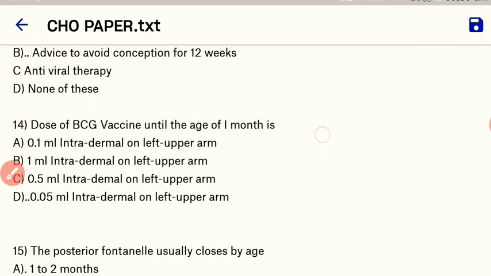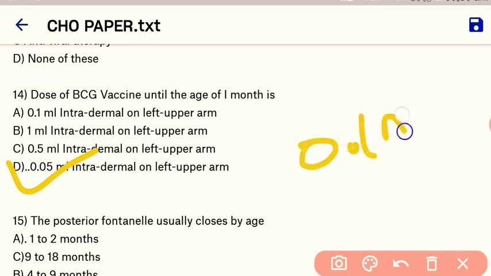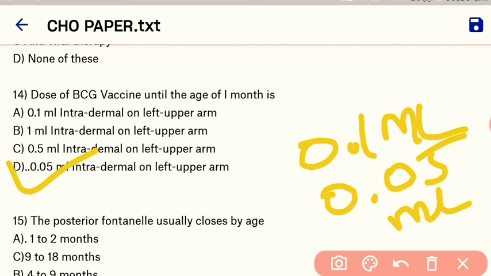Okay. Next question. Dose of BCG vaccine until the age of 1 month is, so dose of BCG vaccine until 1 month is 0.05 ml intradermal on the left upper arm. Okay, and after 1 month the dose of BCG vaccine is 0.1 ml. Okay, and the route is intradermal in the left arm. Okay, and BCG vaccine leaves a permanent mark on the arm.